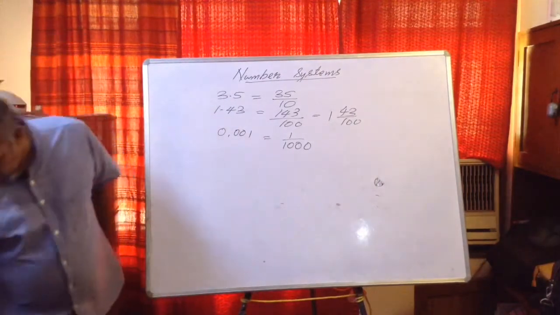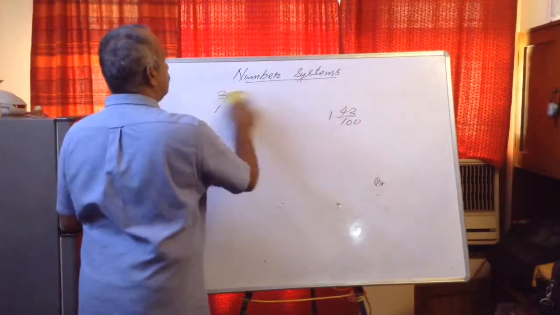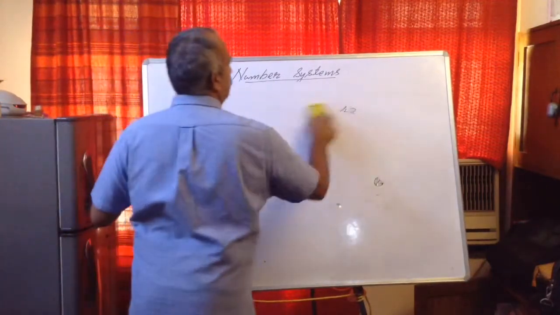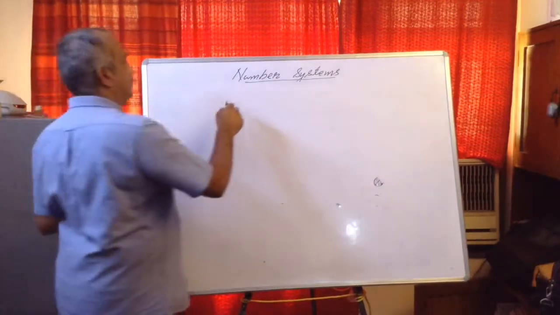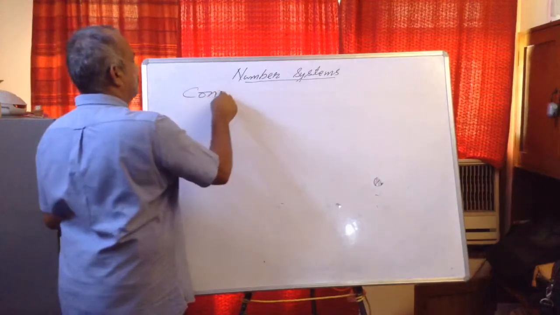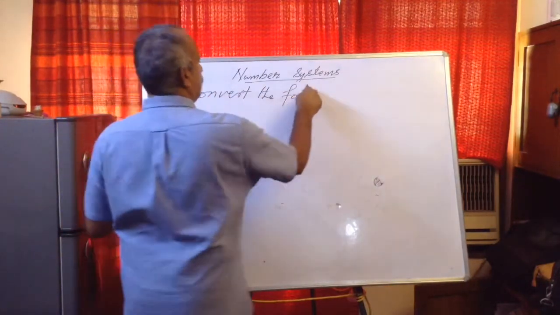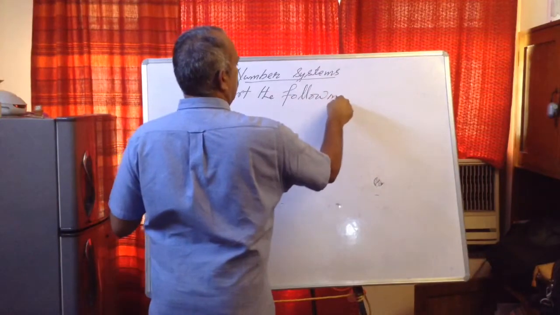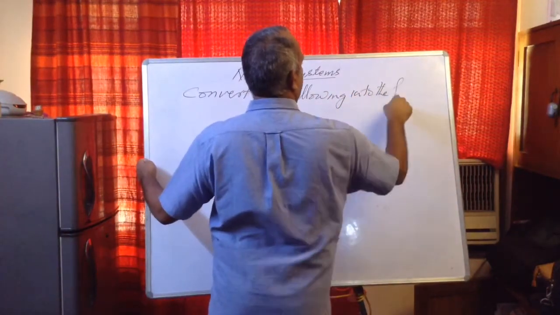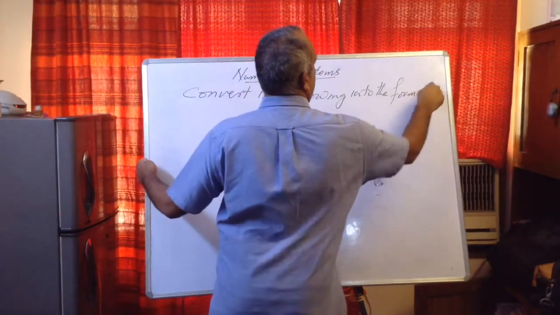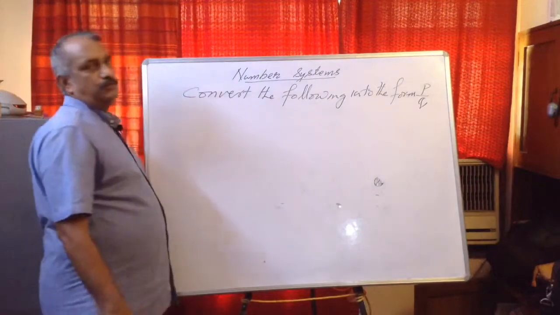Now most important is how to convert non-terminating repeating decimals into the form P upon Q. There also two cases are there. Say question is convert the following into the form P upon Q, where P and Q are integers and Q not equal to 0.